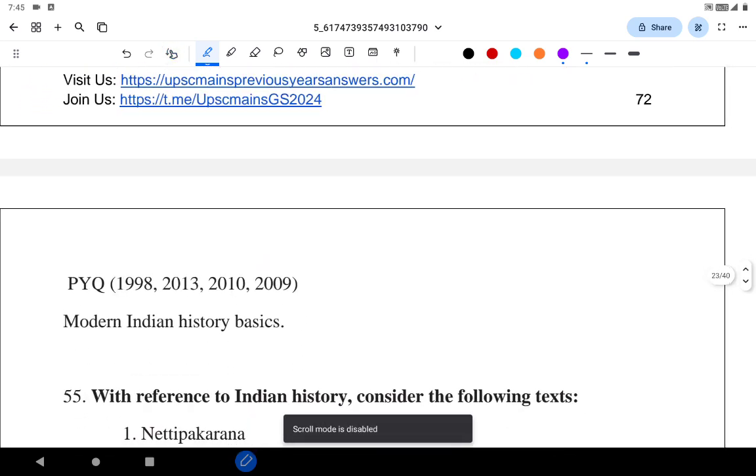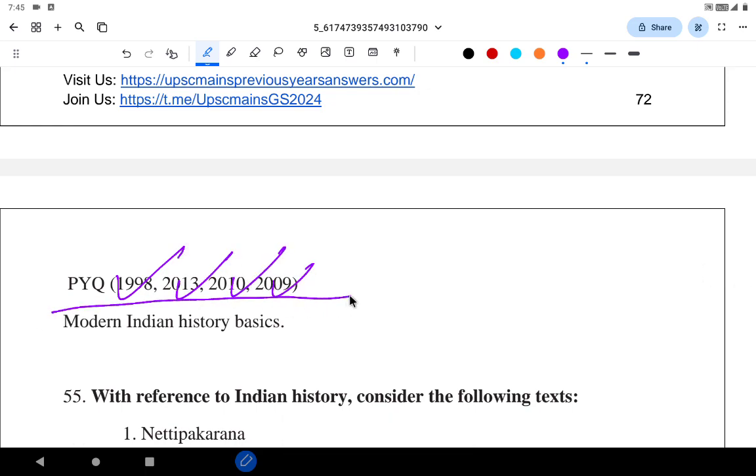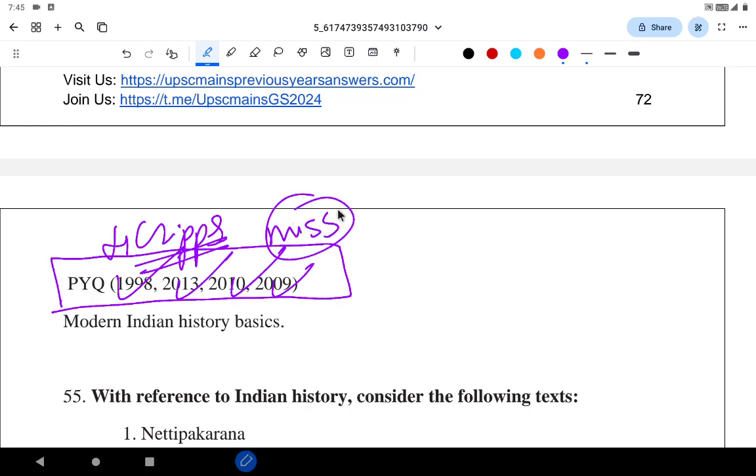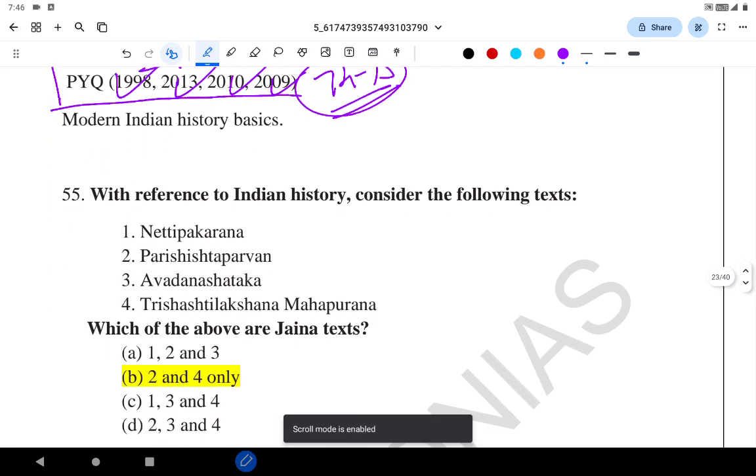Even the Cripps Mission was asked many times, in 1998, 2013, 2010, 2009. See, this is the power of PYQs. Four times the question on the Cripps Mission was asked. Again, they have asked a question related to that. You cannot miss this question. You know the cutoff in 2023 was around 74 to 75 for GM. So if you don't miss such questions which are directly repeated from PYQs, you will easily clear the cutoff.